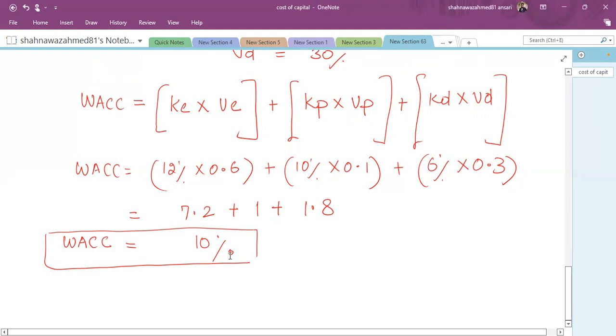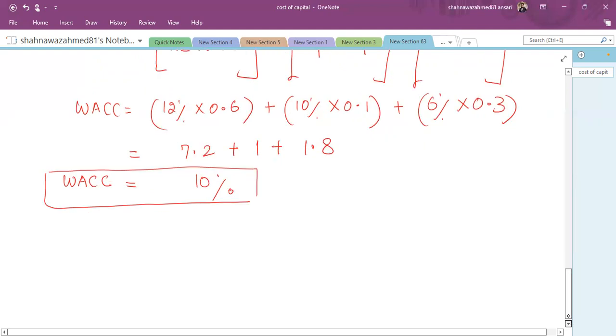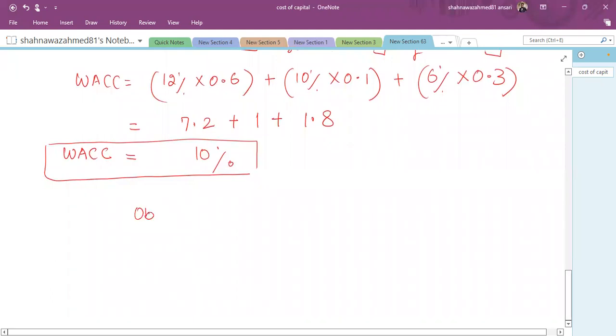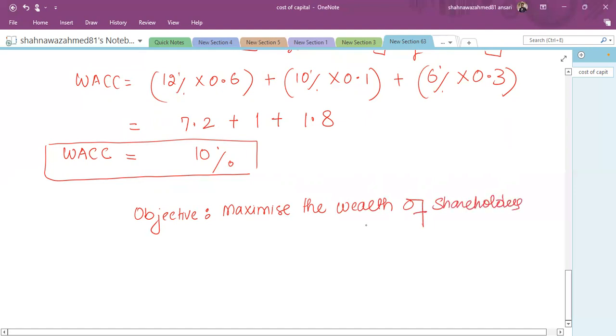So what is our objective? Our objective is to maximize the wealth of shareholders. And in order to maximize the wealth of shareholders, what do we need to do? The shareholders' wealth is the present value of future cash flows. So we need to minimize the cost of capital.